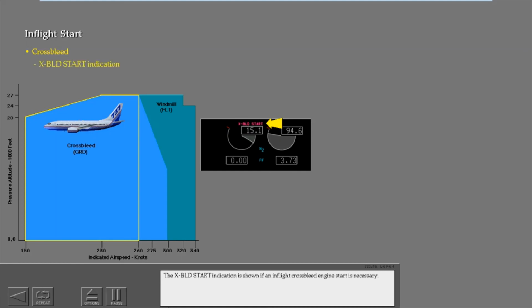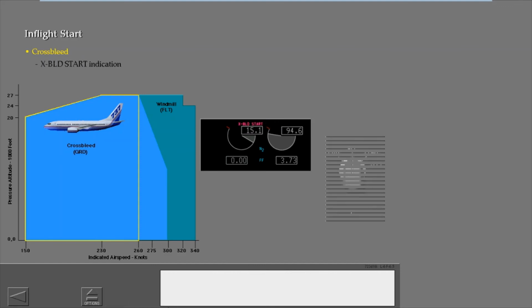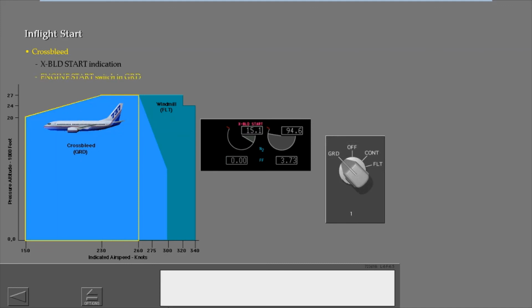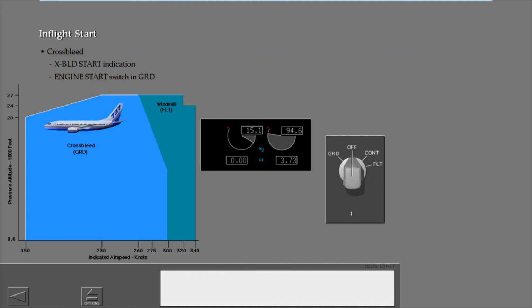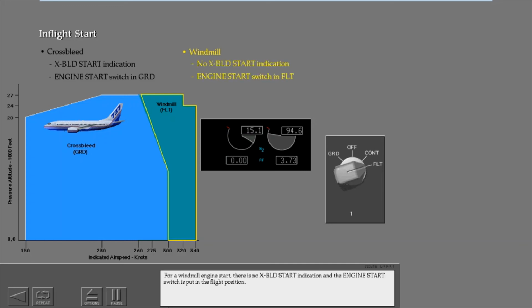The cross-bleed start indication is shown if an in-flight cross-bleed engine start is necessary. The engine start switch is put in the ground position. For a windmill engine start, there is no cross-bleed start indication, and the engine start switch is put in the flight position.